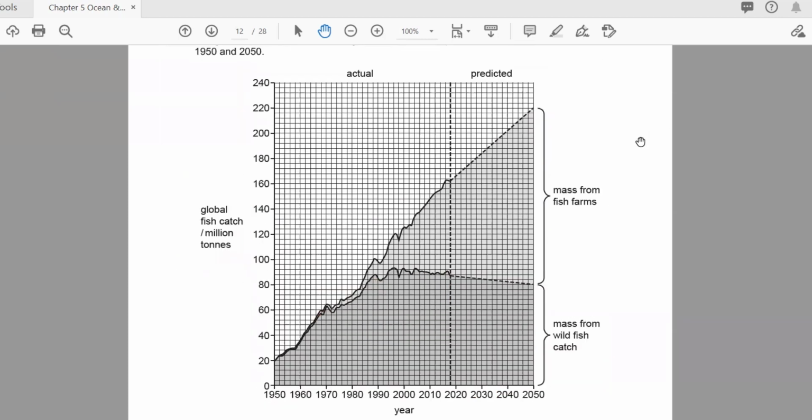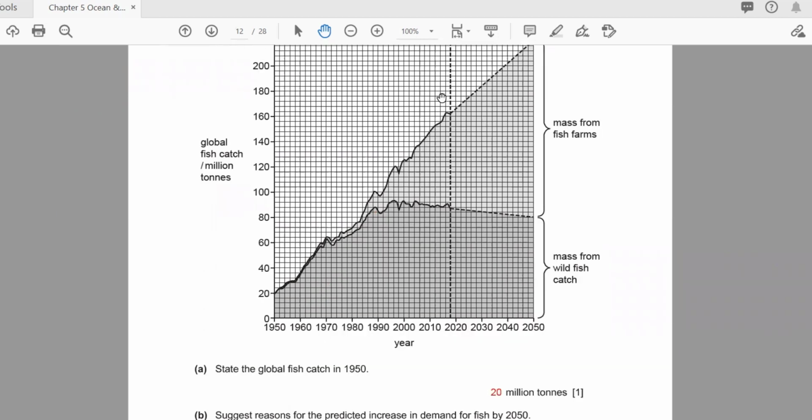Now go for the question. State the global fish catch in 1950. So here you can see that in 1950, as we discussed, it is 20 million here. You can see. Got it?